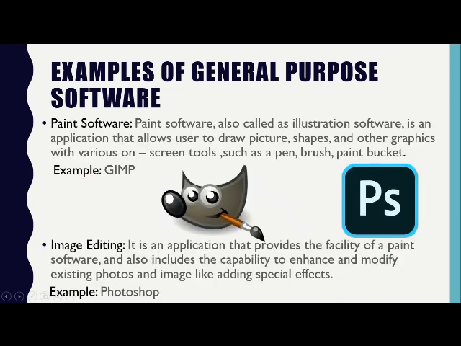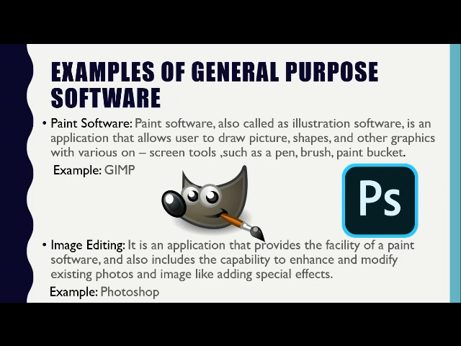Now continuing further, now let us understand examples of general purpose software. First one of it is Paint software. Paint software, also called illustration software, is an application that allows user to draw pictures, shapes, and other graphics with the various screen tools such as pen, brush, paint bucket. You may have used these tools in Tux Paint, but GIMP is a specialized program for doing these kind of works.